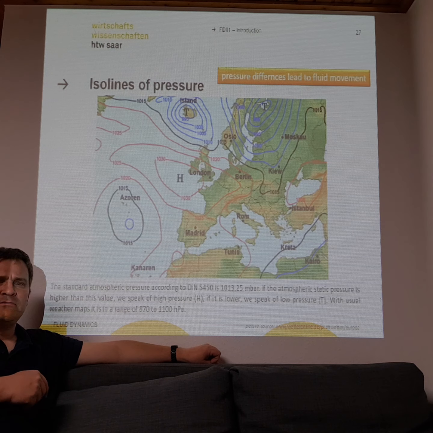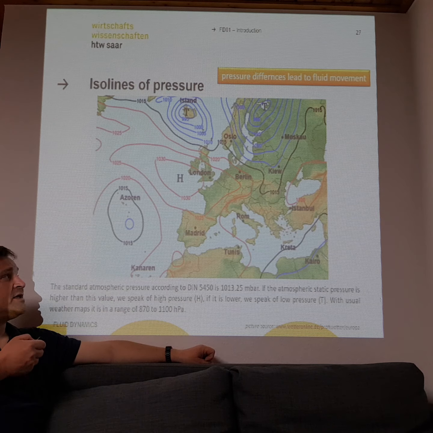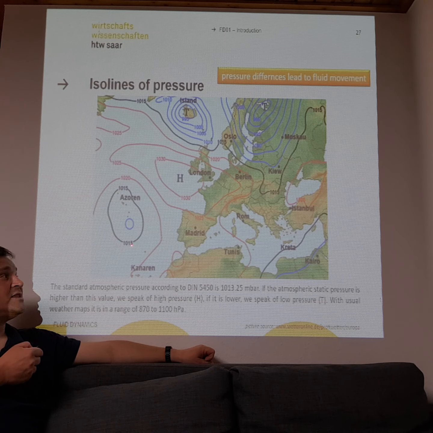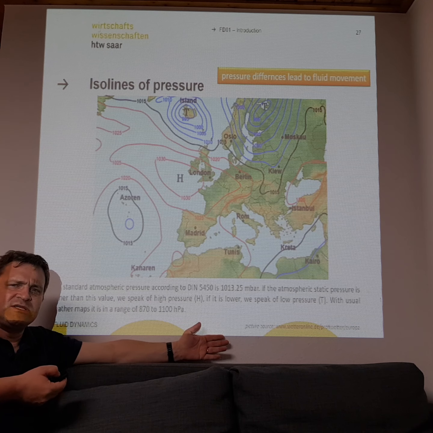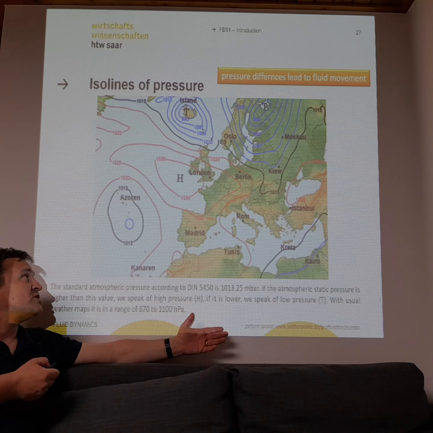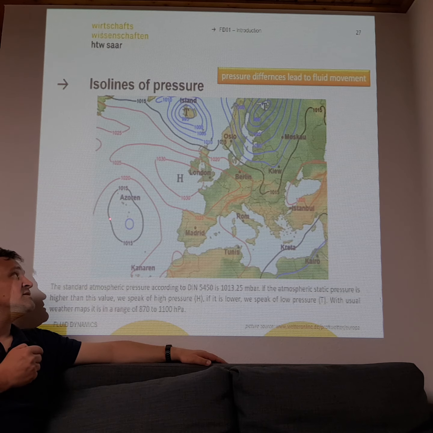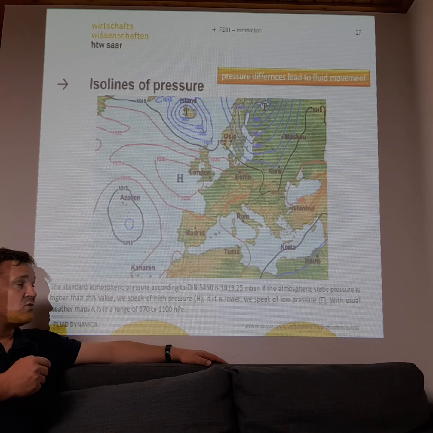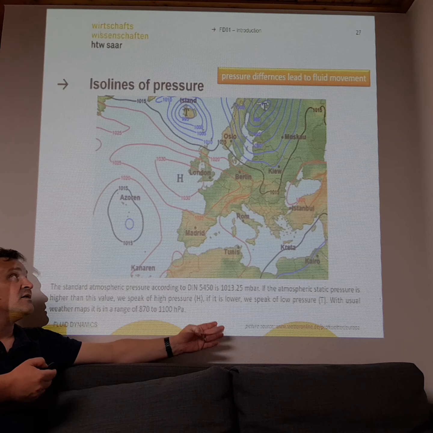And in many cases, if we look at Europe, we have really high pressure here at these islands, the Azores, and in this region they have always good weather. They have high pressures, and you see here lines like circles. These are so-called isobaric lines.